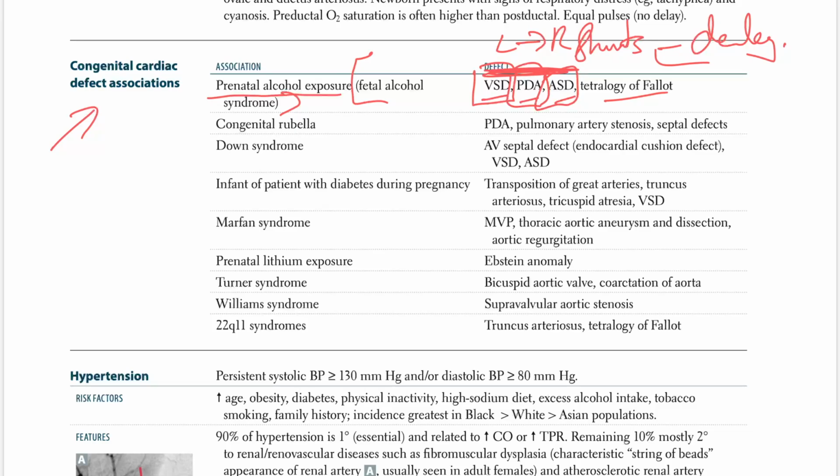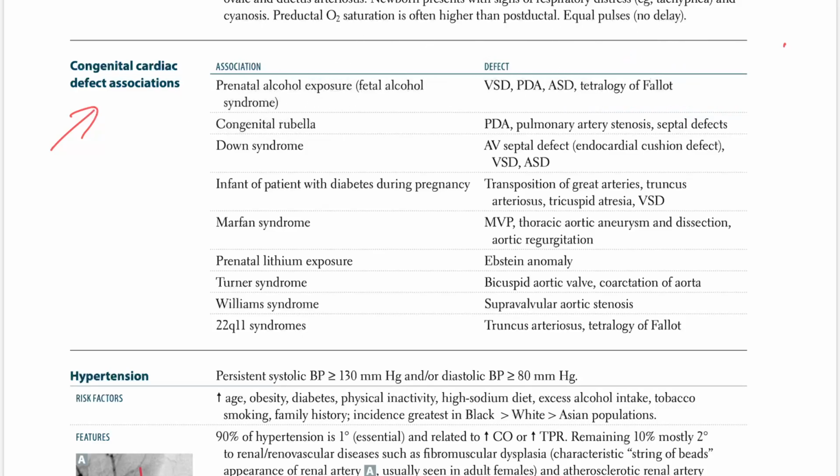And the only one thing which is right to left shunt, that is your TOF, tetralogy of Fallot. So alcohol, look, it's a lot of defects, just the hard defects. Congenital rubella: PDA, pulmonary artery stenosis, septal defects. Down syndrome, high yield. Again, AV septal defects, endocardial cushion defect, VSD, ASD. So VSD, ASD, and AV septal defect, meaning endocardial cushion defect.